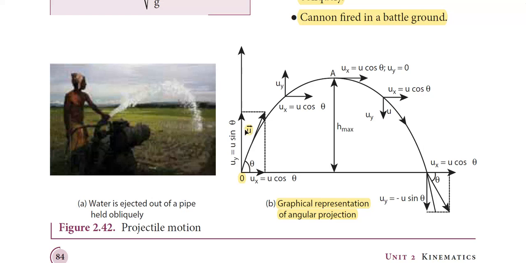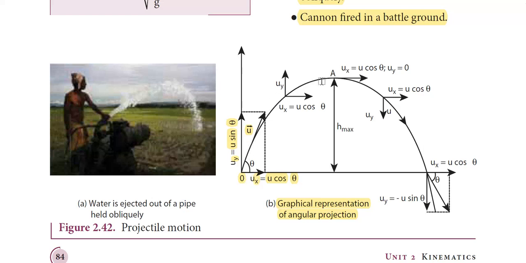U vector, being a vector, can be resolved into two components, ux which is equal to u cos theta and uy which is equal to u sin theta. Any vector can be resolved into its horizontal and vertical components respectively. Similarly, here the object which is projected initially with a velocity u vector is resolved into two components, u cos theta and u sin theta.